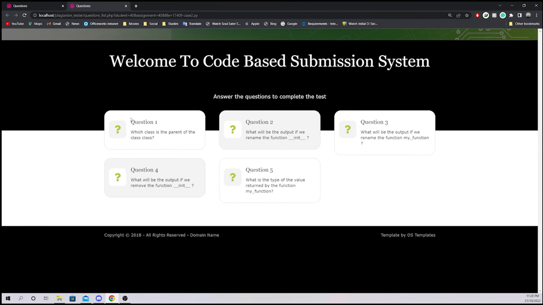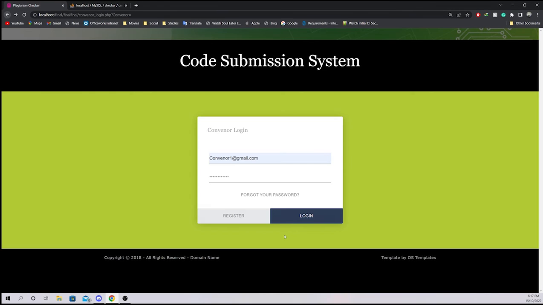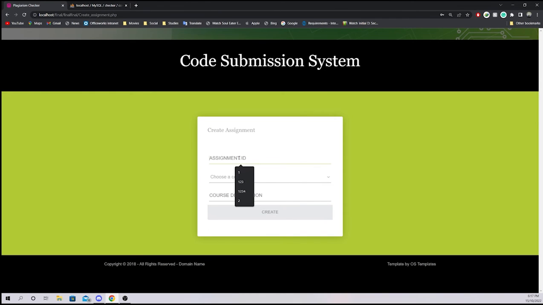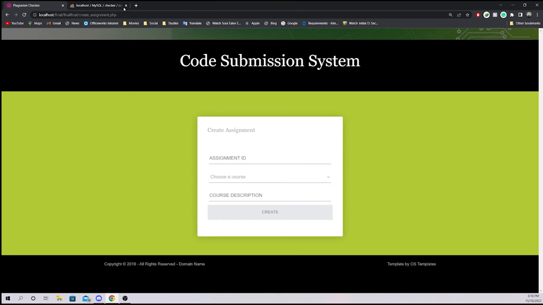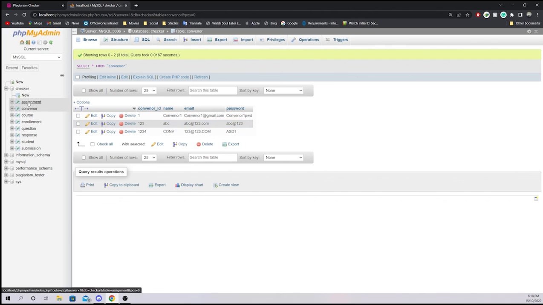If creating these 5 questions takes too long, the students will get sent a link to their email. In our system, the convener can create assignments and assign them to students, as well as get a similarity report and the answers to the questions from students. Currently, our system can only work with Python files, but in future iterations, it can be modified to incorporate different programming languages.